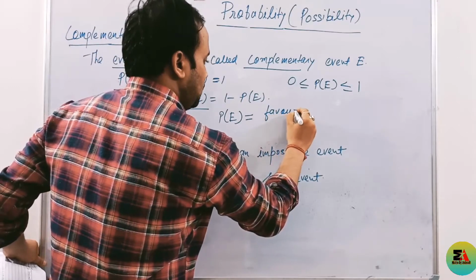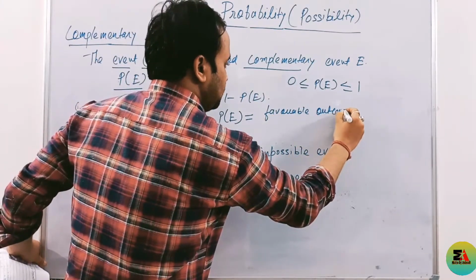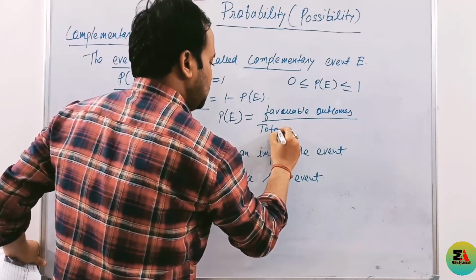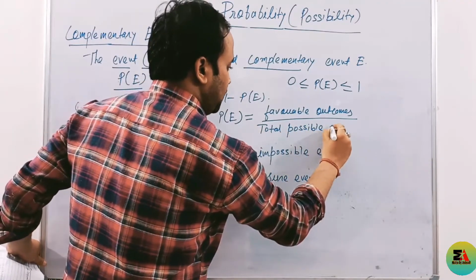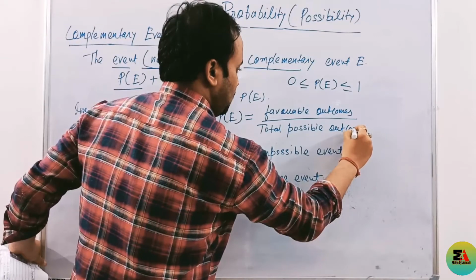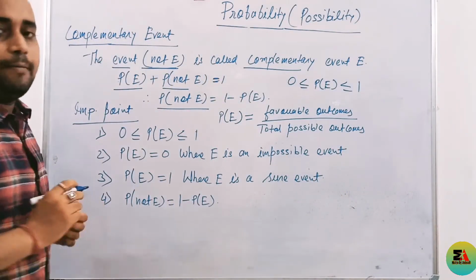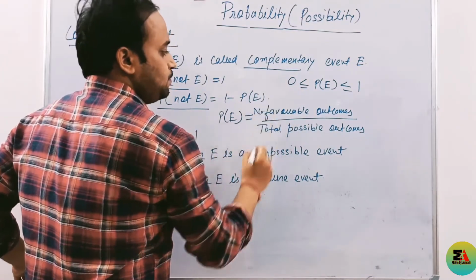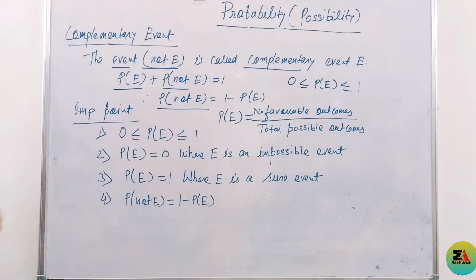Now next we discuss some important points, and I repeat once again, probability of an event is equal to the number of favorable outcomes by total possible outcomes. This is the formula of probability. This is the basic formula of probability. And now we discuss some important points related to probability.